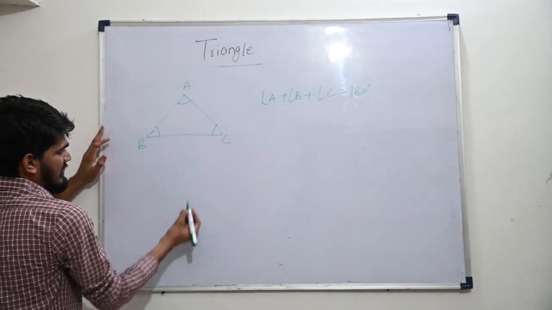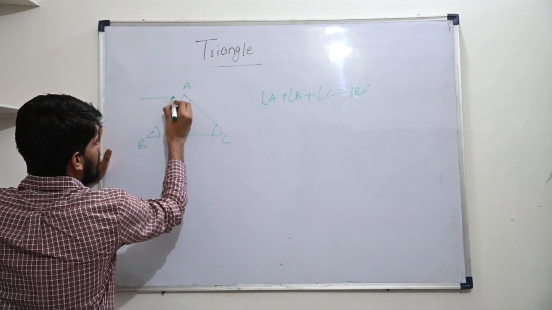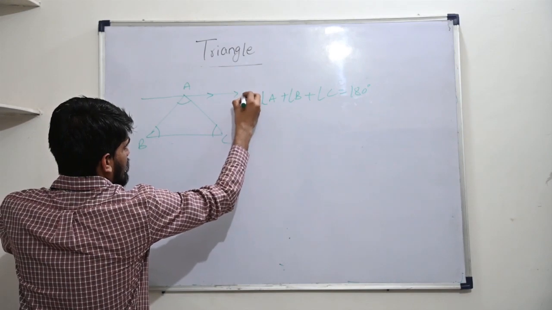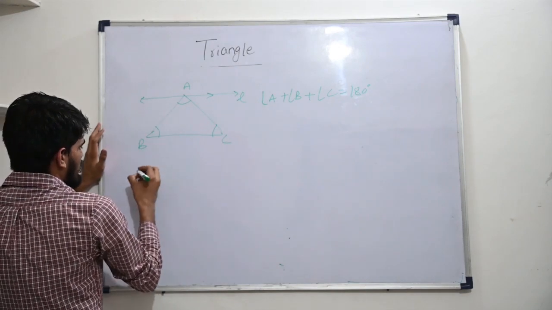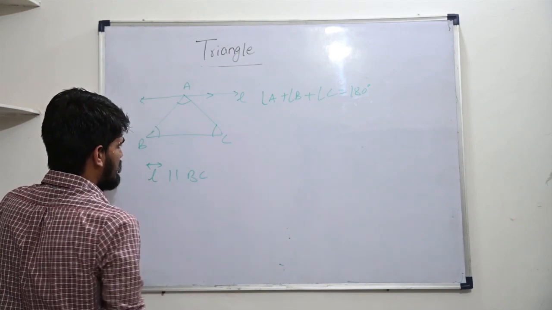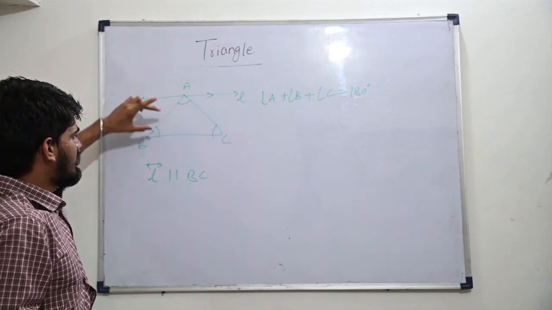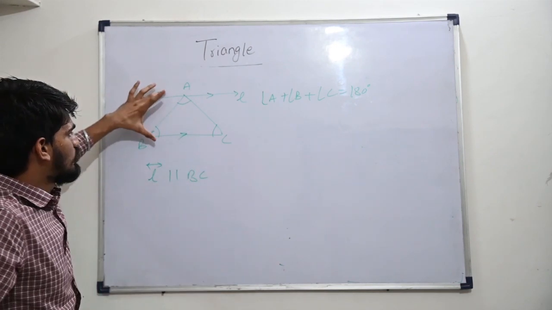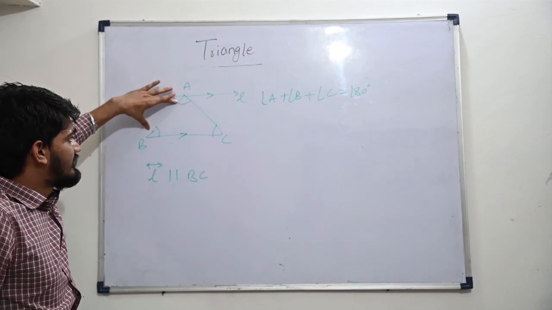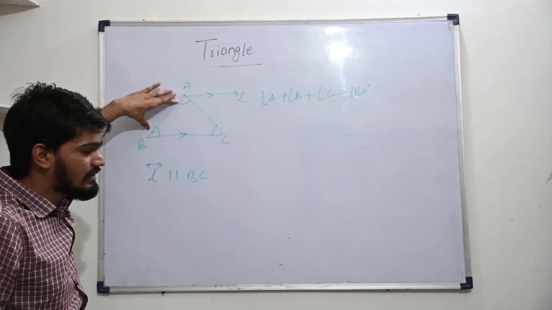See, for this line BC, we'll draw one line parallel to BC which passes through point A. Let's call it line L. So line L is parallel to BC. When line L is parallel to BC, we have two parallel lines, and if I talk about this AB, then it works as a transversal for these two parallel lines.